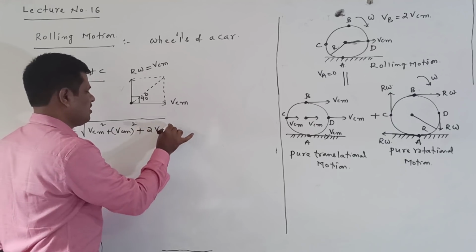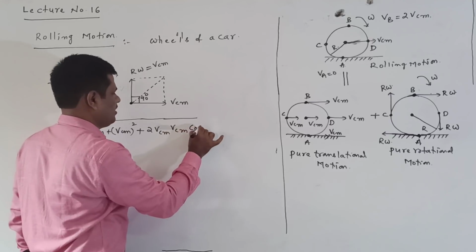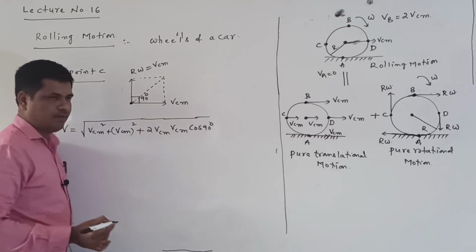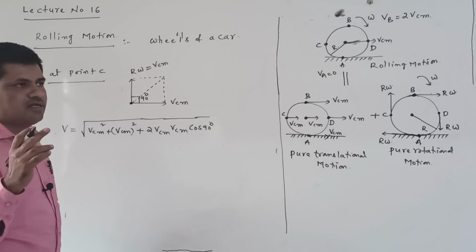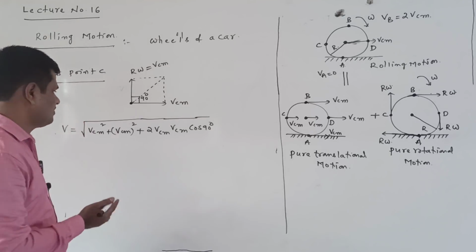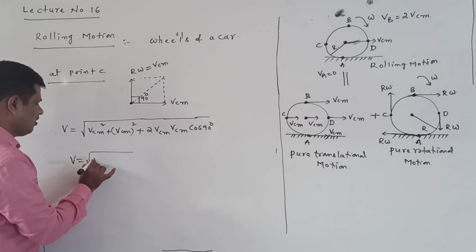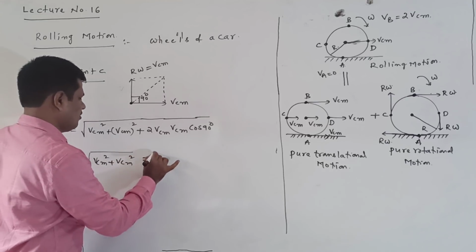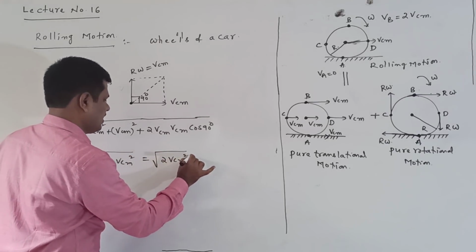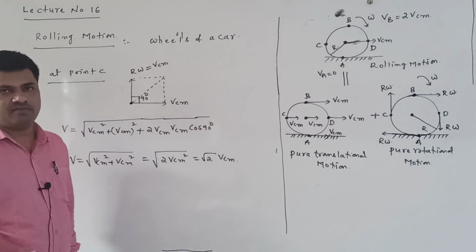2 VCM into cos 90, since the angle between these two is 90 degrees, perpendicular. Here the cos 90 value is equal to 0, which means this total term is 0. Remaining is V is equal to under root of VCM square plus VCM square, which is under root of 2 VCM square, equal to root 2 into VCM. This is the velocity at point C.